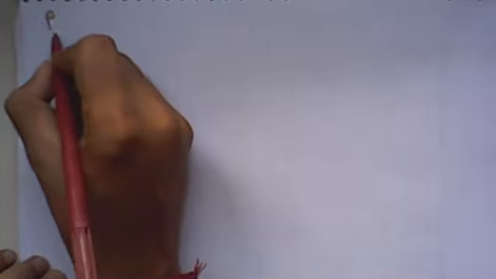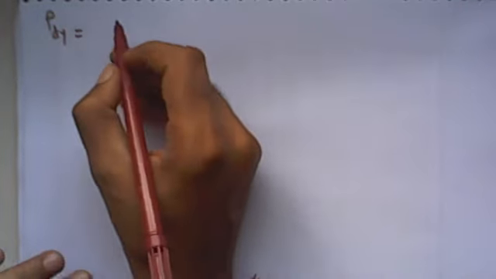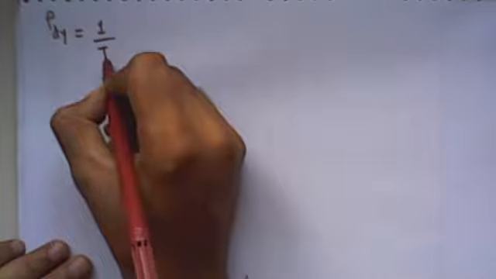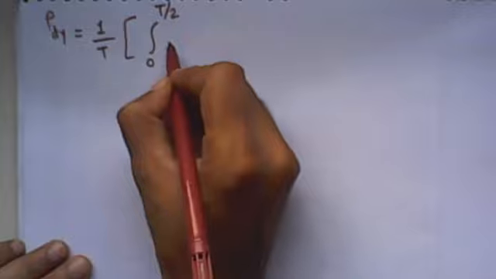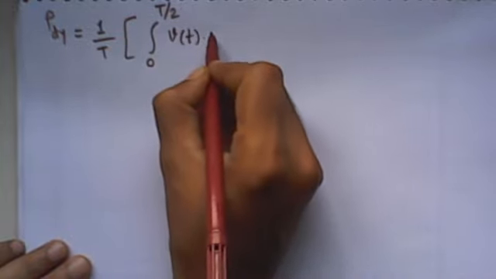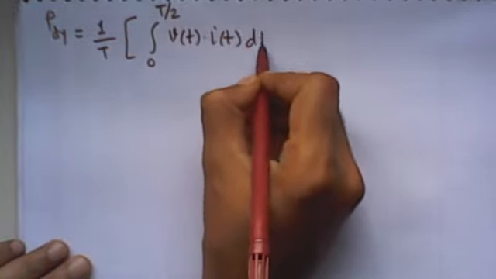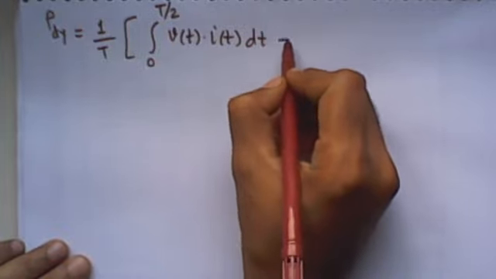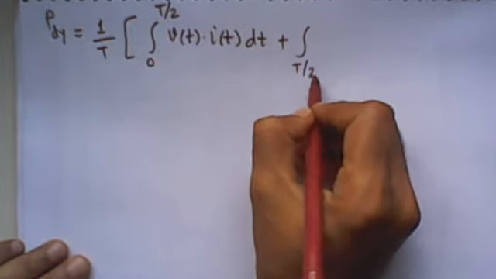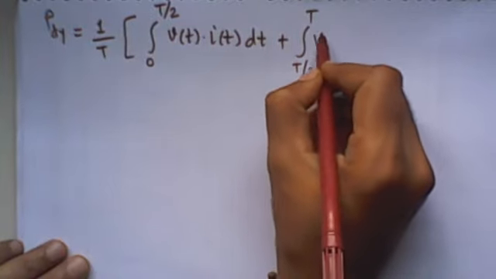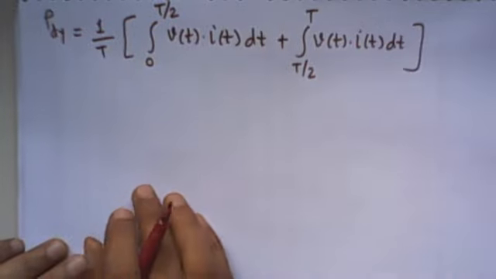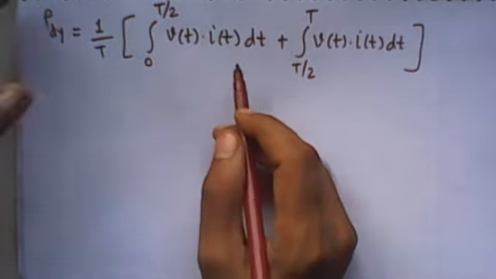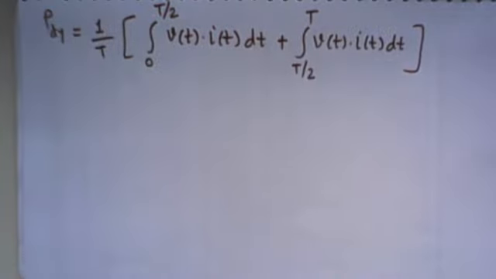So the power dissipation is 1 upon the time period. Let me divide this integration: 0 to T by 2 of v of t into I of t dt, plus T by 2 to T of v of t into I of t into dt. Now let's see what the voltage is for 0 to T by 2.